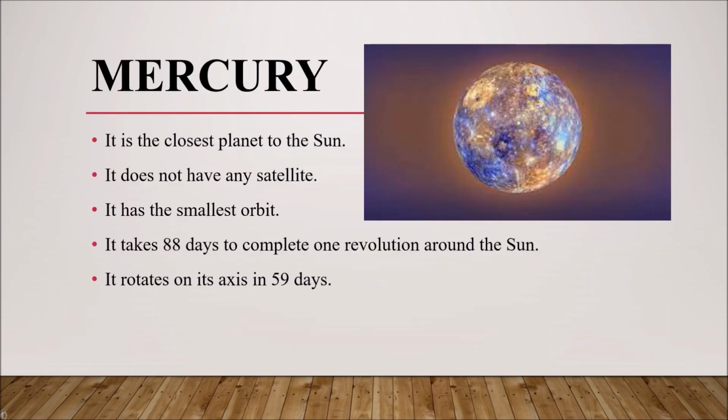Let's learn about each planet. First we'll see about Mercury. See this picture and see how Mercury looks. Actually, Mercury is the closest planet to the sun and Mercury does not have any satellite. It has the smallest orbit and it takes 88 days to complete one revolution around the sun. How many days? 88 days to complete one revolution around the sun, and it rotates on its axis in 59 days.